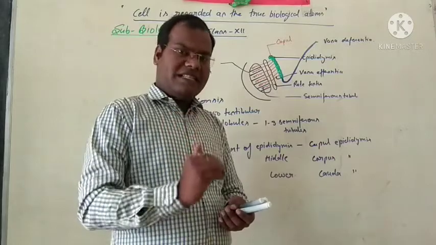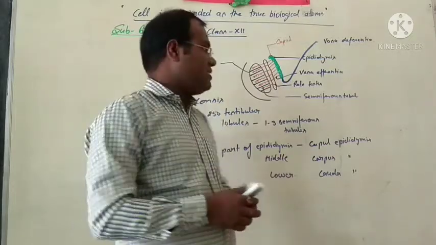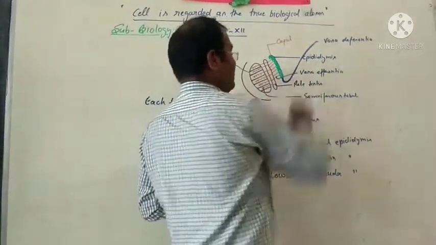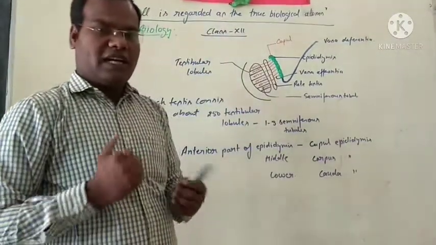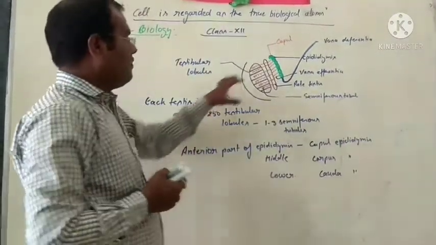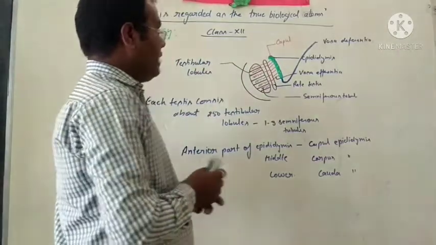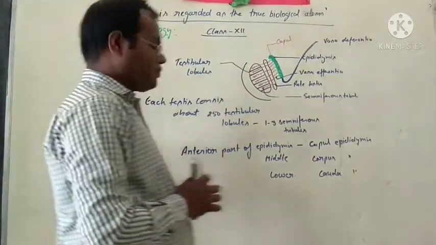But when these sperm reach the vas deferens, they become motile. So these are the functions of the epididymis.